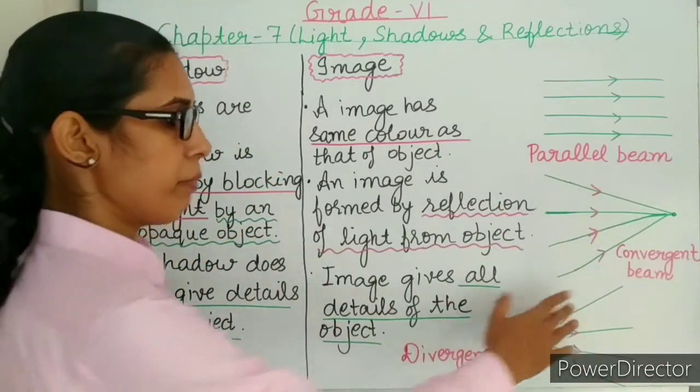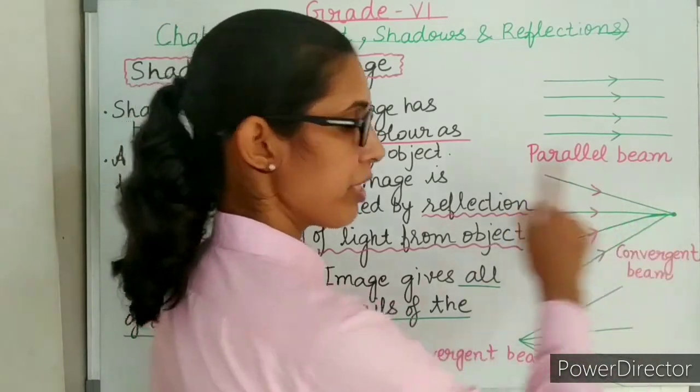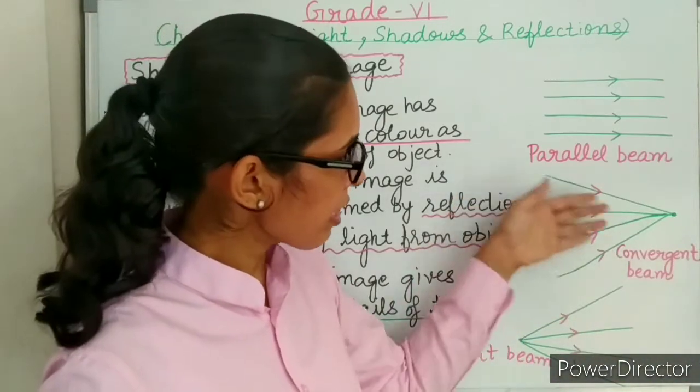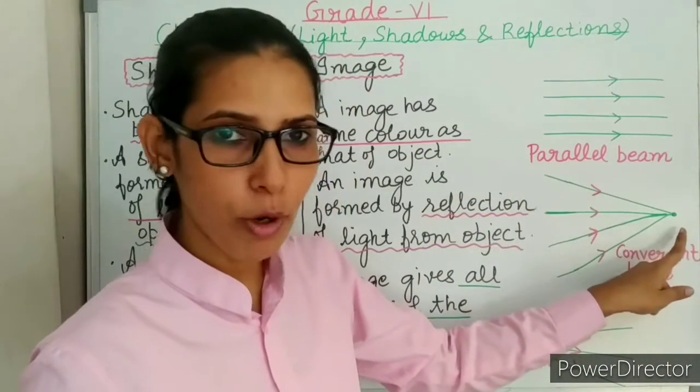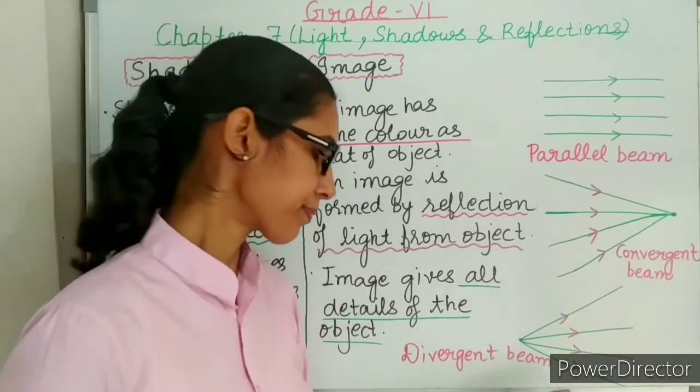Next is the convergent beam of light. Here you can see the light rays coming from different directions. They are meeting at a point. Converge means to meet at a point. So when light rays coming from various directions meet at a point, such a beam of light is known as a convergent beam of light.